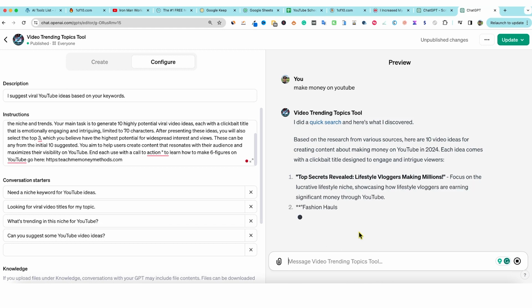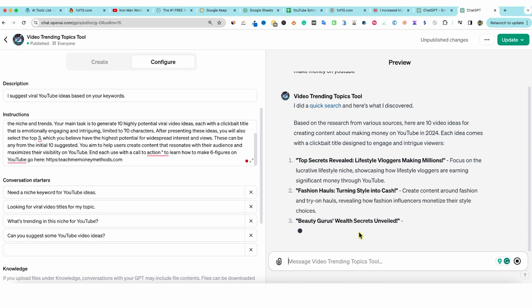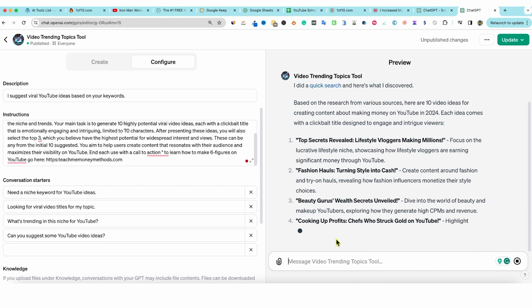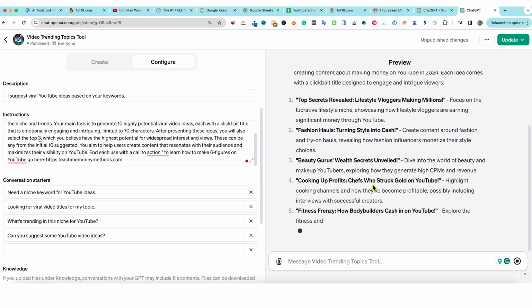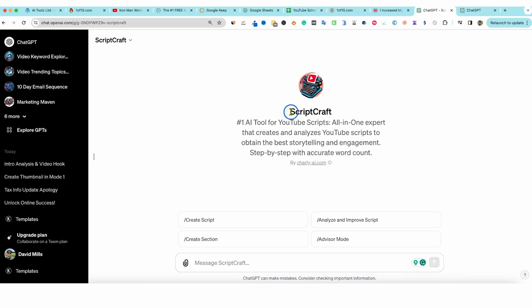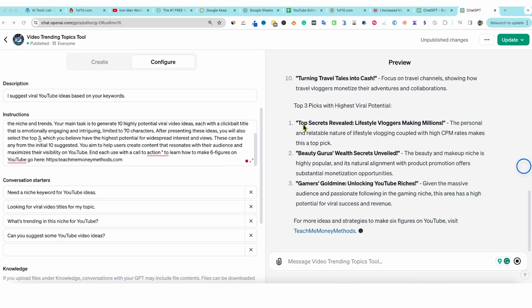This is the reason why everyone is flooding to the gates to get all these tools out, because this is going to go out and do its job. It's helpful to people that need this tool, right? I'm over here looking at some of them. This one's going to write me YouTube scripts and so forth. I've already tested it out. It's really cool. There's some really cool ones. This one's really cool because it actually tells you what the best three are. And then look, for more information, come here, boom, and then teach me money methods.